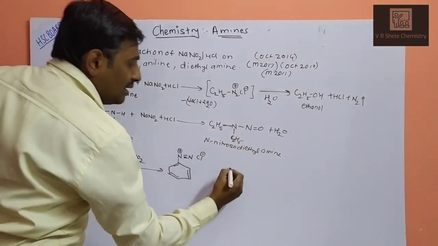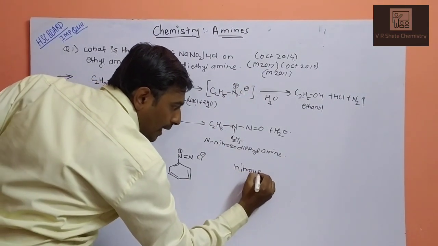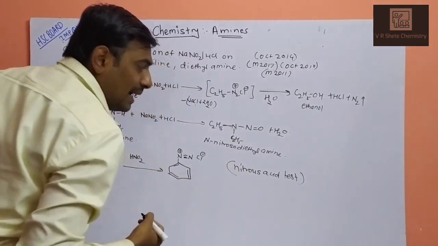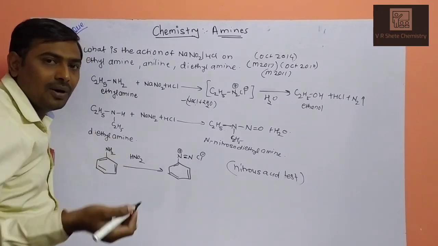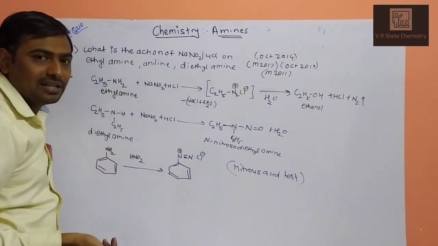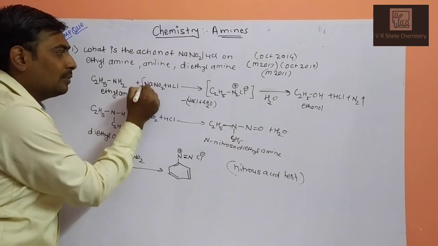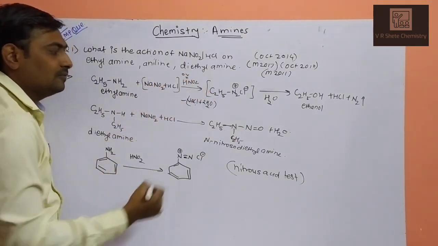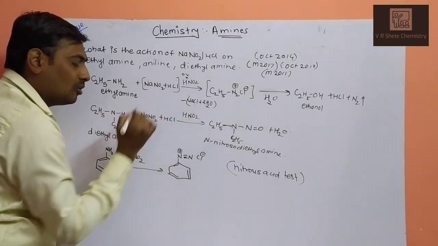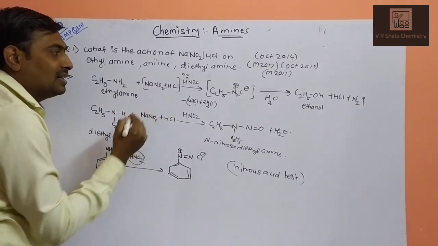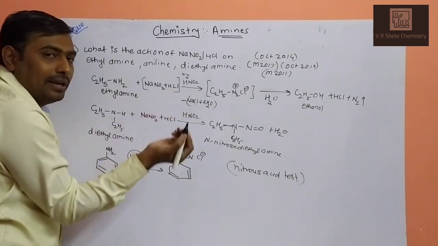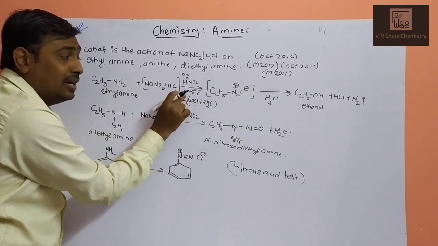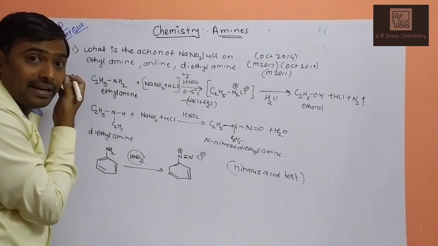What is the name of this test? Nitrous acid test. Why is it called the nitrous acid test? We are using nitrous acid in this reaction, which is formed in situ, that is, formed in between the reaction. So NaNO2 in presence of HCl will generate HNO2, which we can write here as well, called nitrous acid. The reaction temperature will be 0 to 5 degrees Celsius, which means 273 to 278 Kelvin.